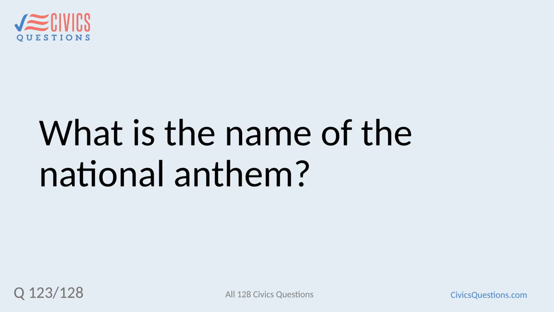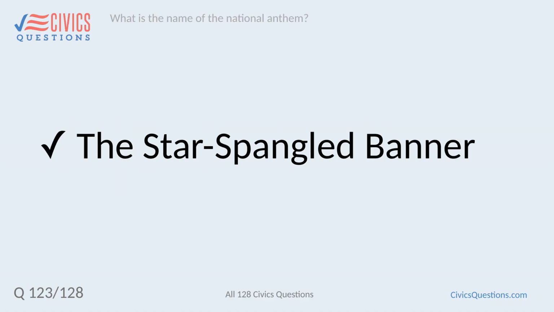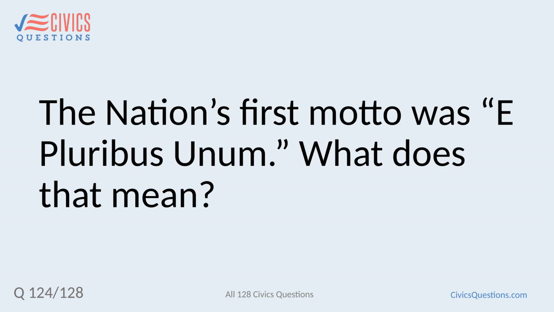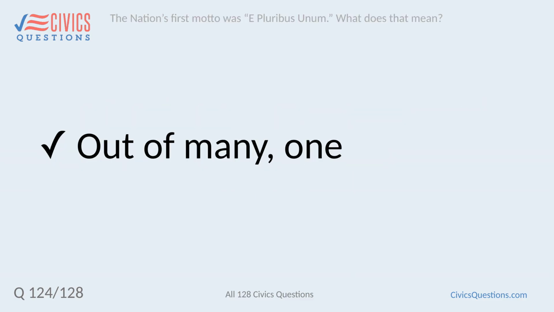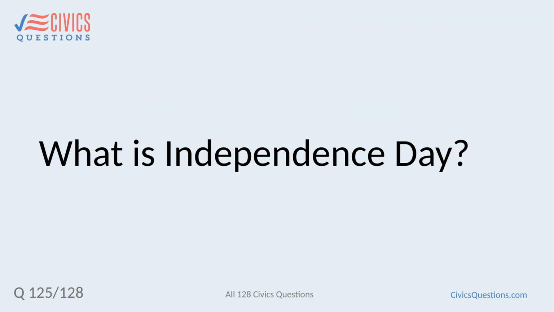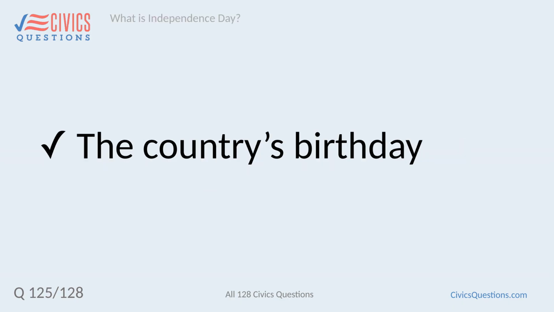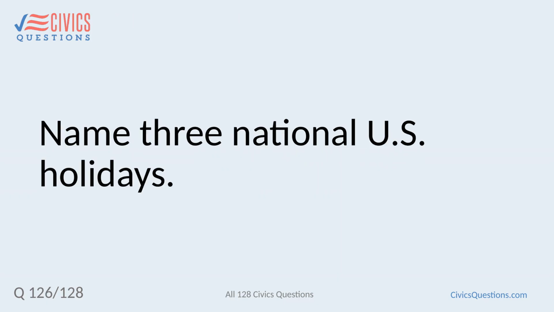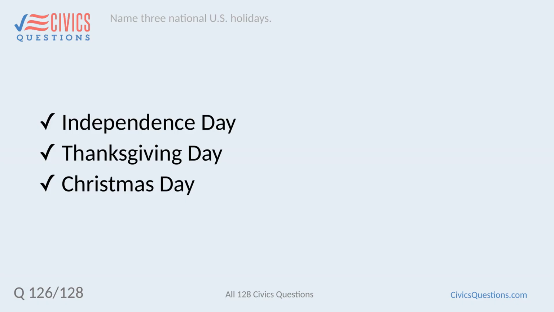What is the name of the national anthem? The Star-Spangled Banner. The nation's first motto was E pluribus unum. What does that mean? Out of many, one. What is Independence Day? The country's birthday. Name 3 national U.S. holidays. Independence Day, Thanksgiving Day, Christmas Day.